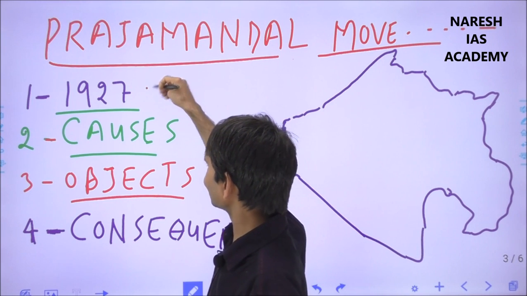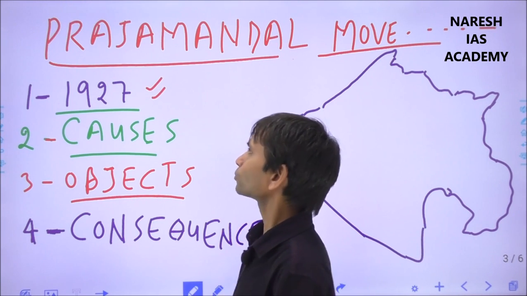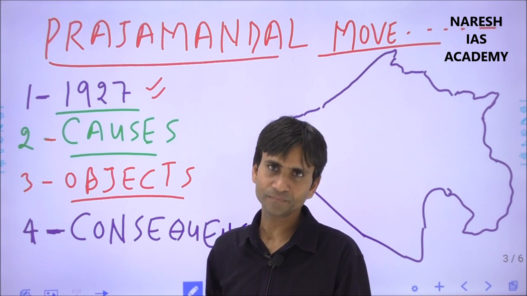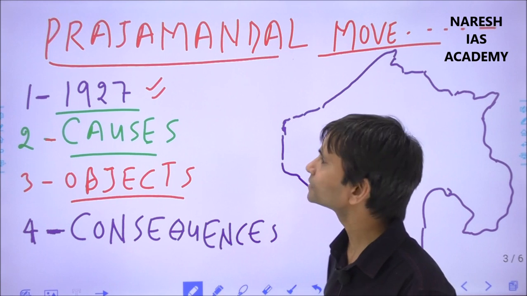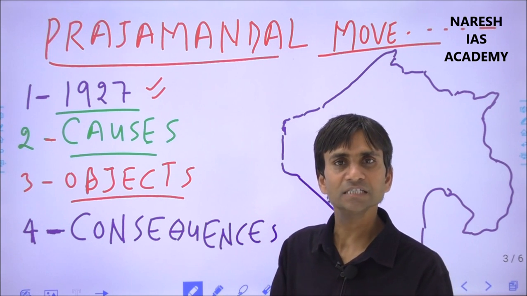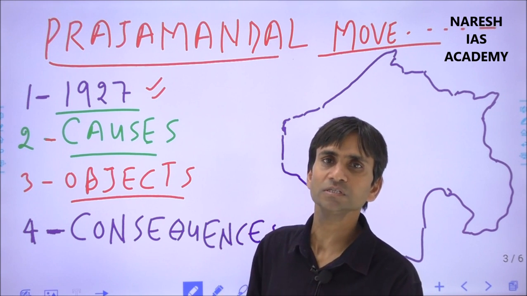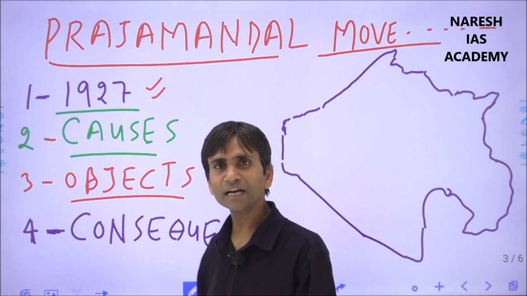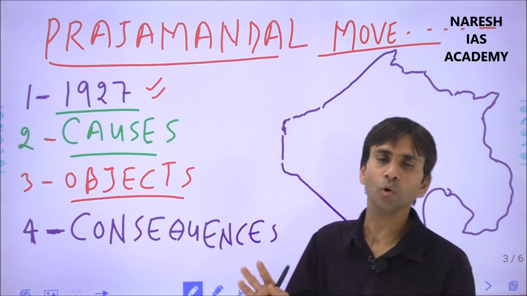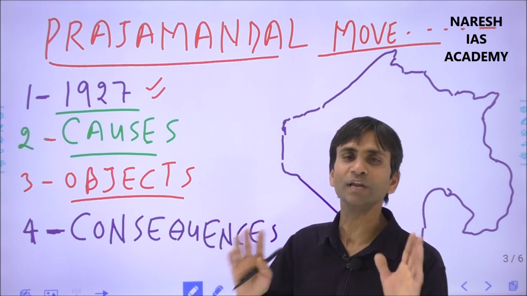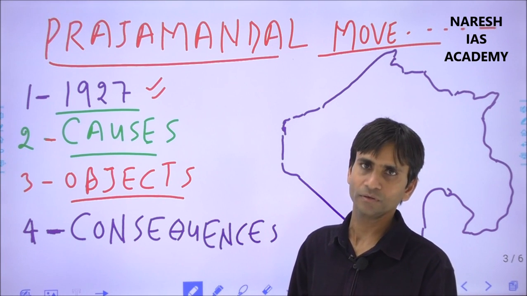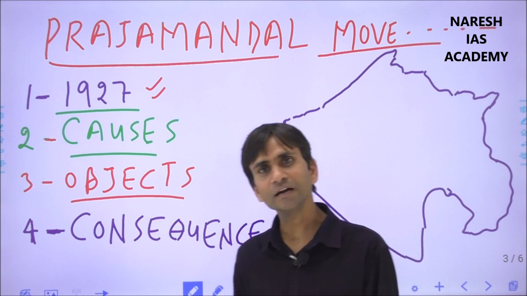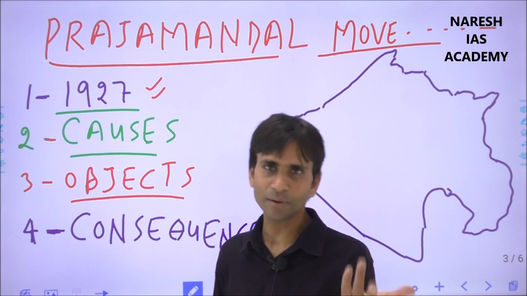Why are we tracing 1927 as the landmark date for the Prajamandal movement? Because on that date, the All India States People Conference was organized, and this organization instructed all the princely states including Rajasthan to raise such movements for their political rights, economic rights, civil rights.